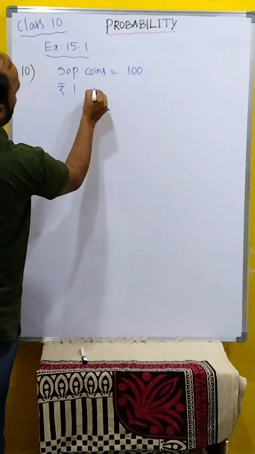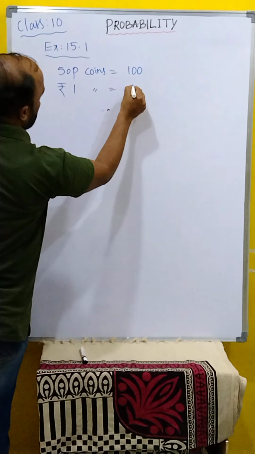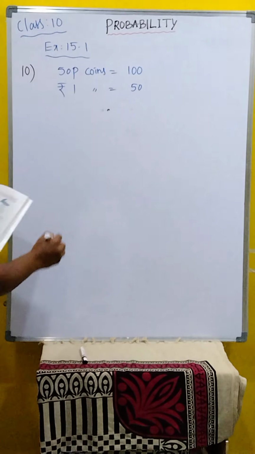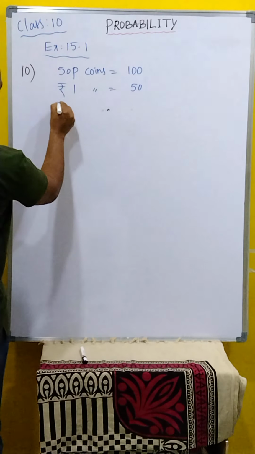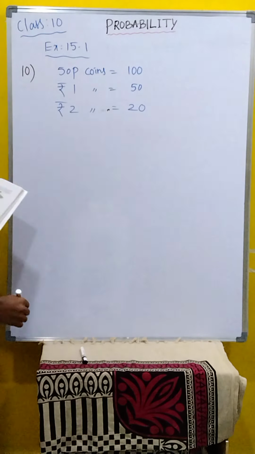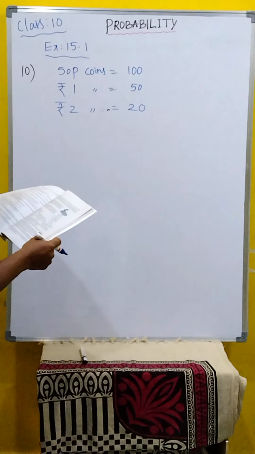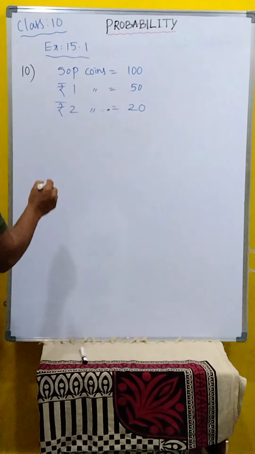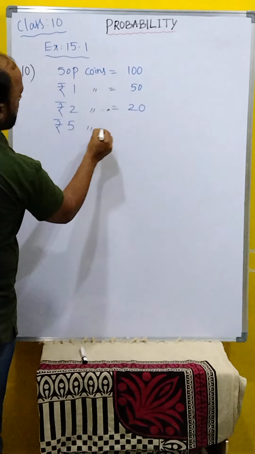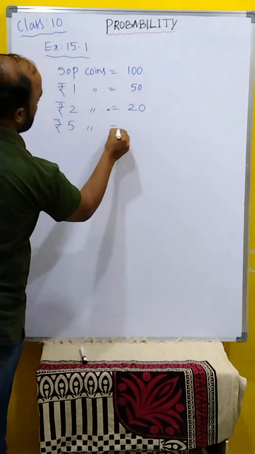Rupee 1 coin is equal to 50, and 20 rupees 2 coins. Rupees 2 coins 20. Okay. Then 10 rupees 5 coins. Rupees 5 coins 10.